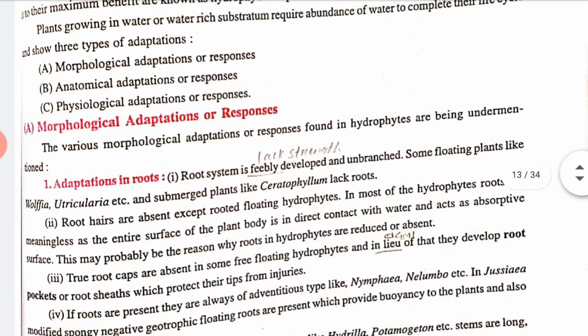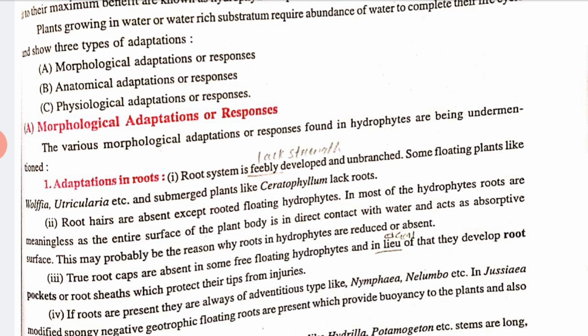To show three types of adaptation: first is morphological adaptation or responses, next anatomical, and last physiological. Let's start with morphological. The various morphological adaptations or responses found in hydrophytes are mentioned below. It can take place by roots, by stem, or by leaves.